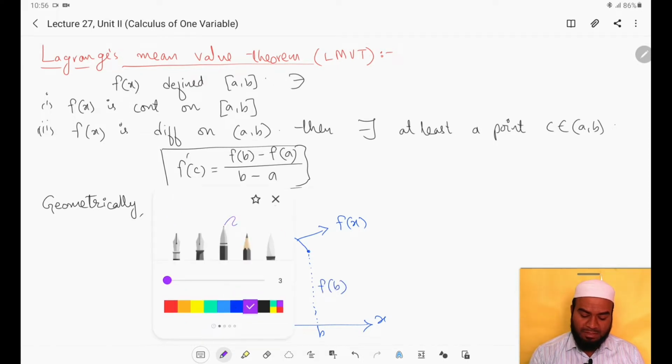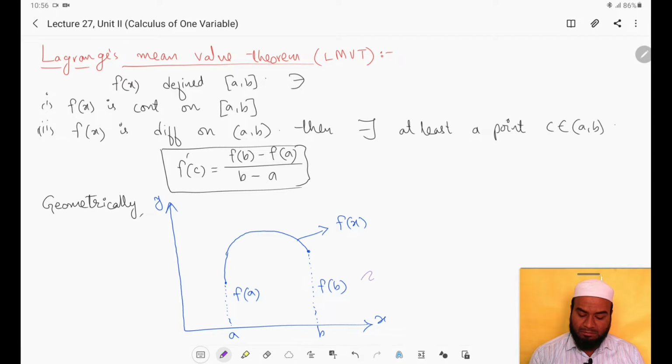Now you can observe that these heights are not equal. f(a) is not equal to f(b). We have not considered that condition here, but you can see that f(x) is defined in the closed interval [a, b], from here to here, and f(x) is continuous in the closed interval [a, b]. You can see that the graph of the function f(x) is continuous, it does not have any discontinuities, and f(x) is differentiable, that is, it should be a smooth curve, and it is smooth only, right?